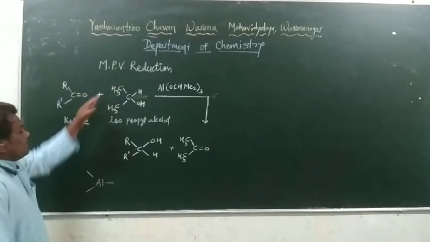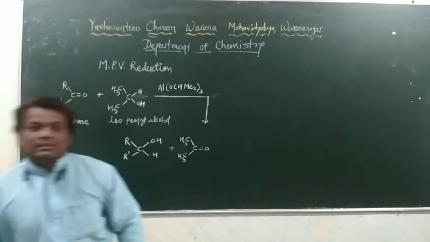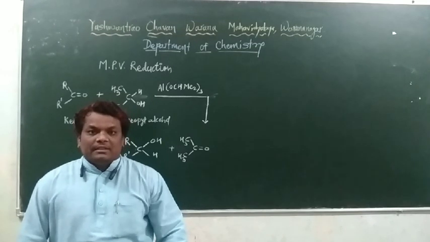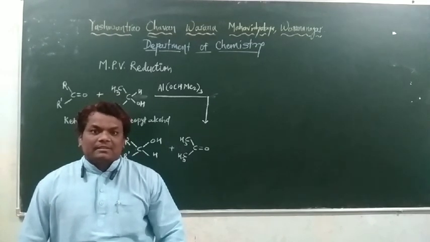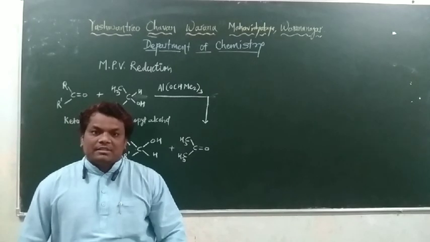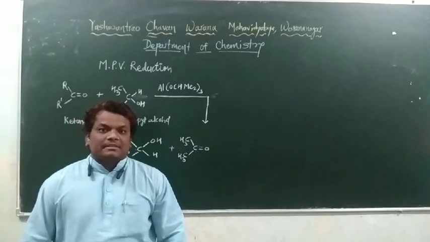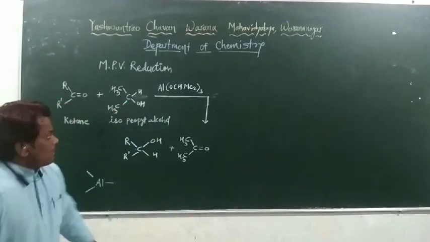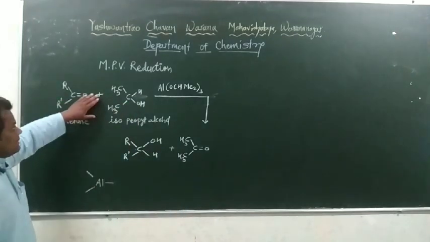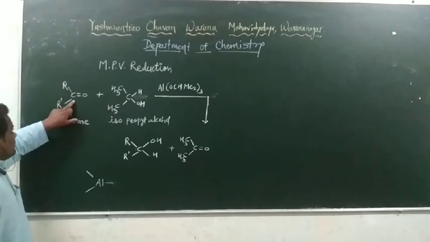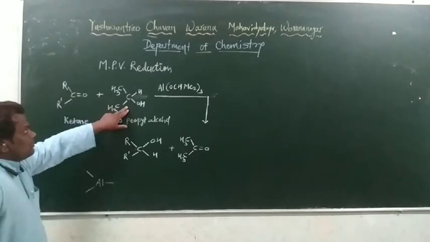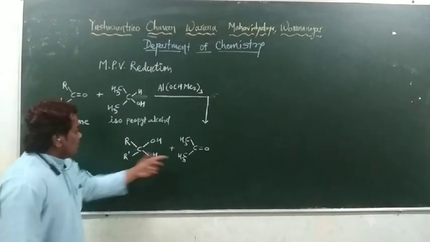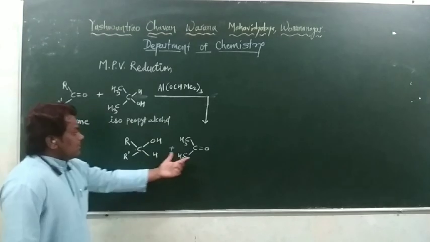In MPV reduction, aldehydes or ketones react with isopropyl alcohol in the presence of aluminium triisopropoxide as a catalyst to form primary or secondary alcohol respectively, with the elimination of a beautiful side product, that is acetone. For explanation we will take this example, that is a ketone. This ketone on reaction with isopropyl alcohol in the presence of aluminium triisopropoxide forms secondary alcohol plus acetone.